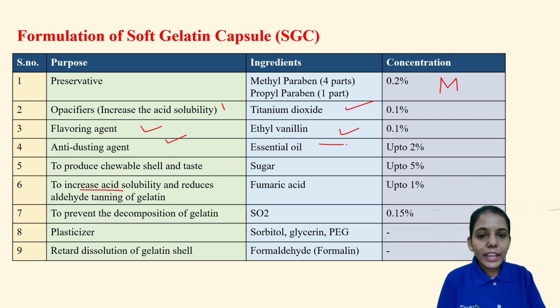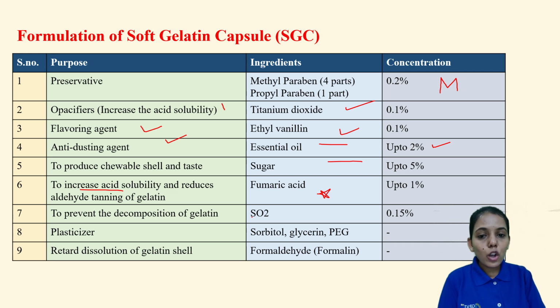So anti-dusting agents, up to 2%, are added to produce the chewable. Now, for a chewable, if taste is needed, we have to provide it. So that is the sugar. Okay, sugar up to 5% can be added. Now here, this is important. This is something which you will not see for any other dosage form.